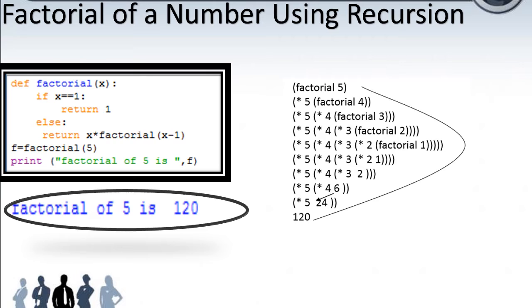So when x is equal to 1, it returns 1, and then it goes in reverse order. 2 into 1 is multiplied first, and then that result 2 is multiplied with the 3, and 3 times 2 is 6. This 6 is multiplied with the previous one, 4, and 6 times 4 is 24. 24 is multiplied with 5. So finally we get the answer 120.